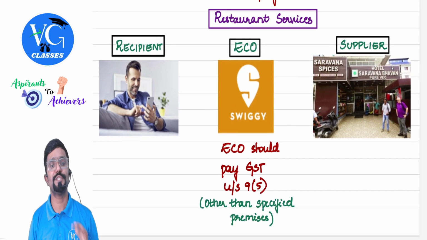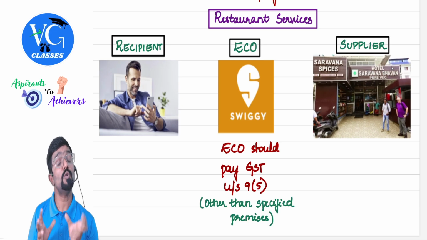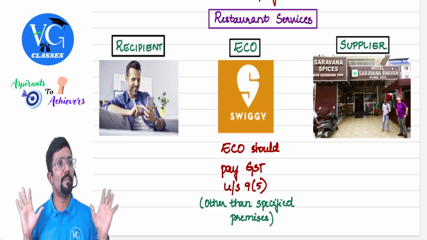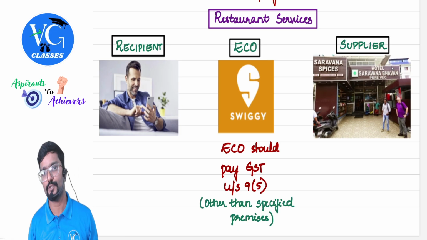Last one, restaurant services. Your recipient is booking food or any other items, snacks, food and all, through Swiggy in a hotel. So who should pay the GST here? E-commerce operator straight away. But the supplier should not be a specified premises.